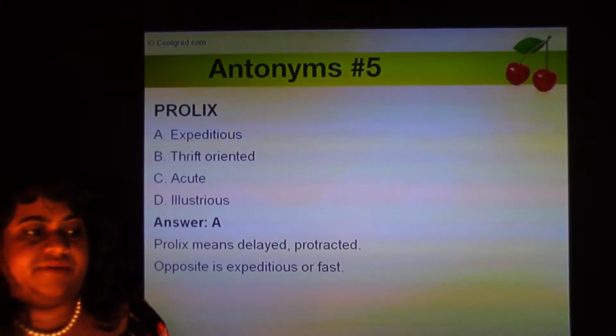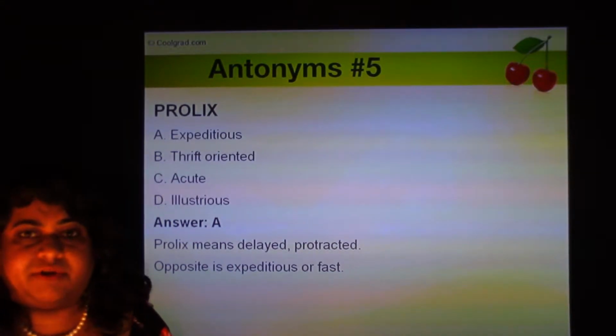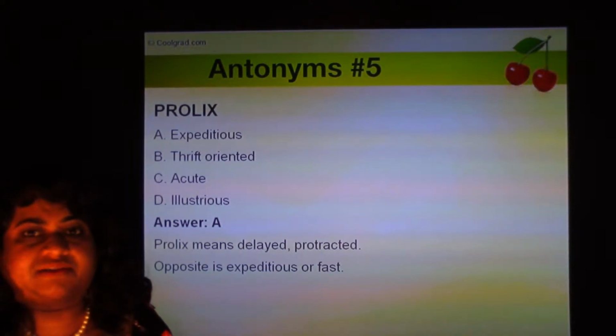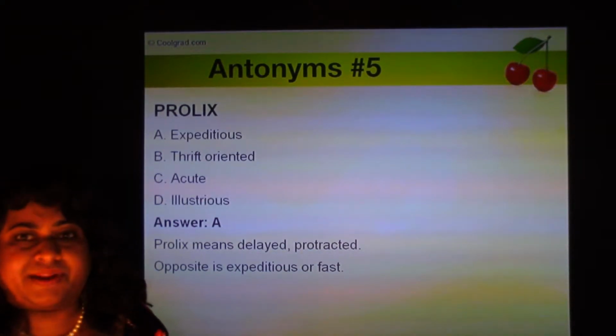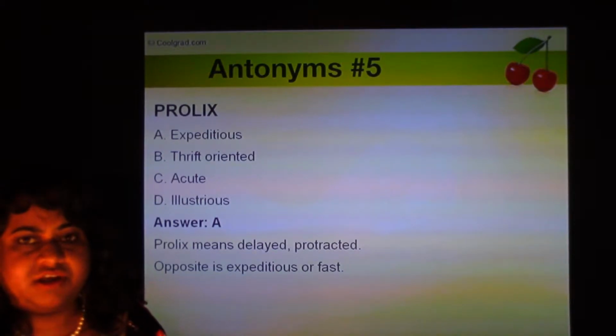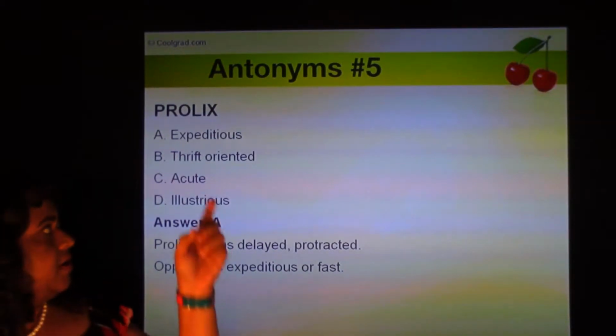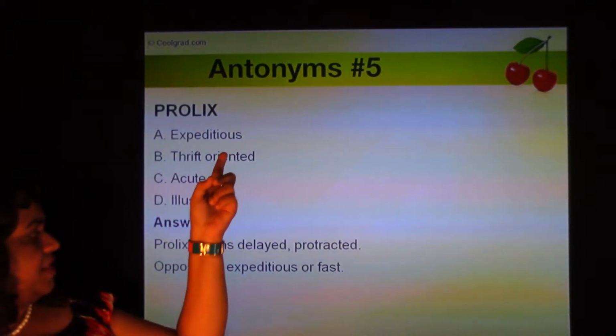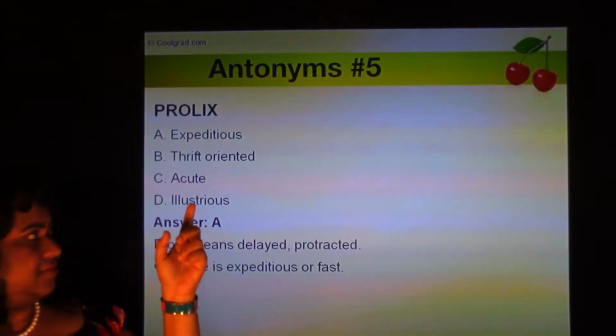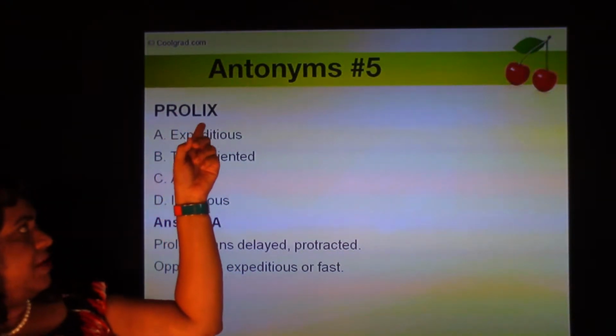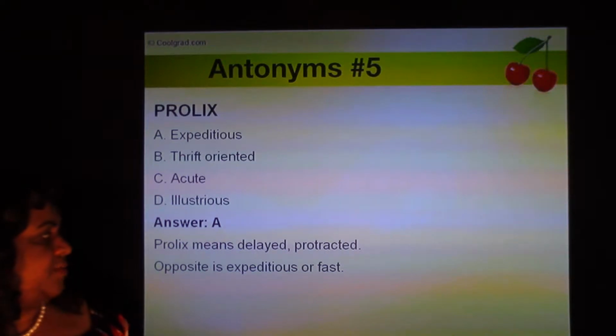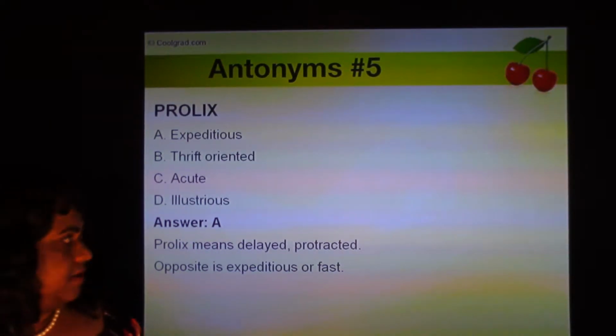Or if somebody is taking a long time in responding to your emails or in performing a task, you can ask them, what can we do to expedite this? Means how can we make it faster? So expedite is the root word, and based on expedite, expeditious means fast. Prolix means delayed, and the opposite is expeditious or fast.